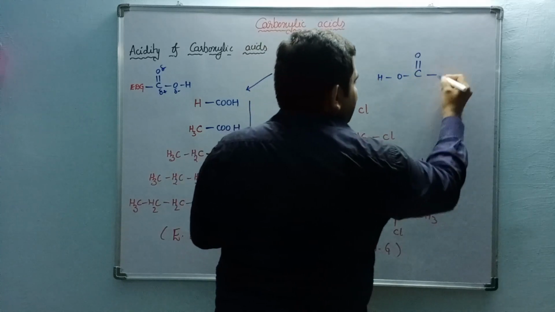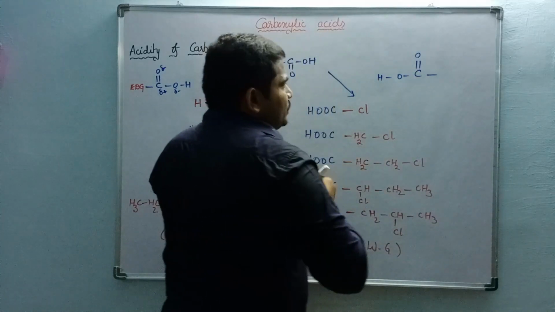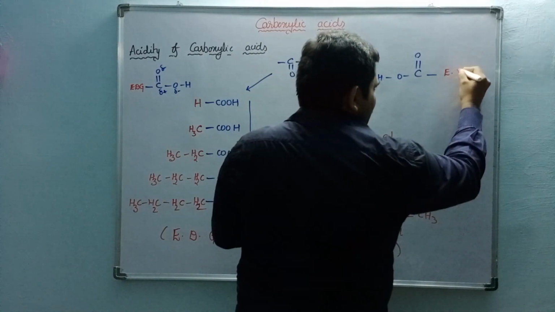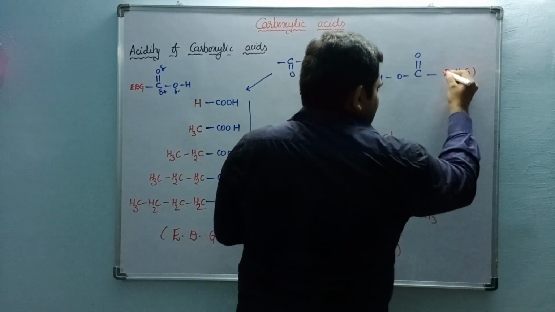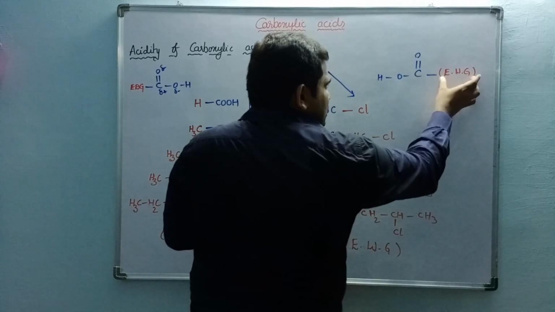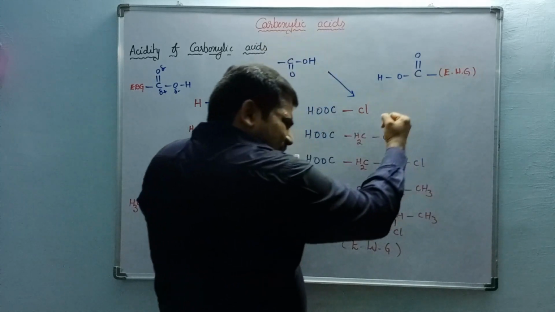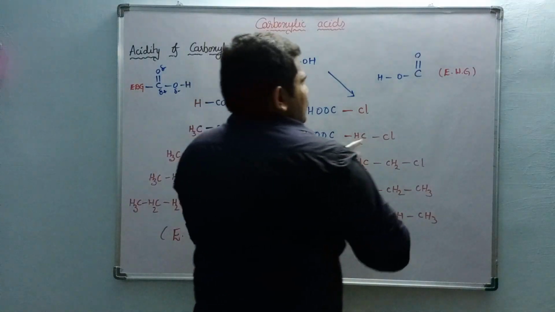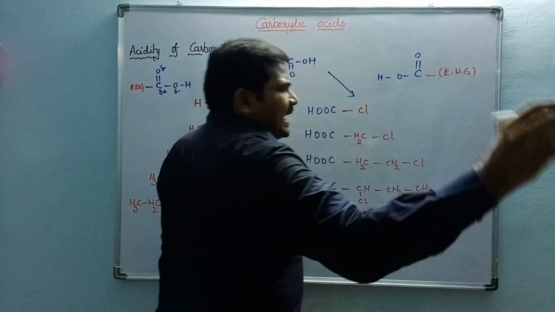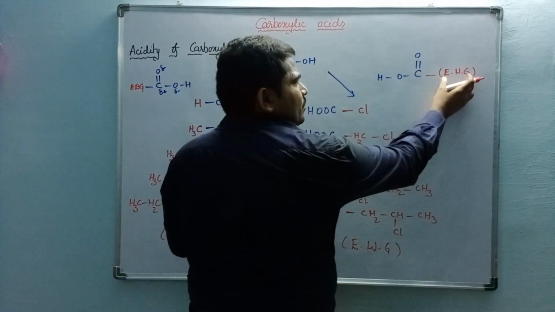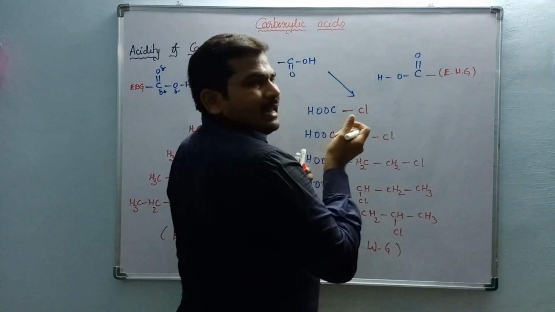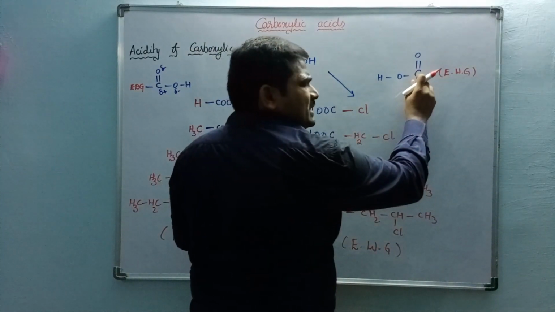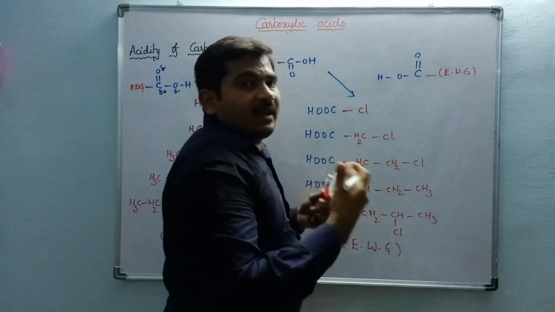Here it is connected to an electron withdrawing group. In this case, this group would like to abstract the bonded electrons. At any time, this group will abstract the bonded electrons. Then what is the position of this carbon? Too much electrophilicity.